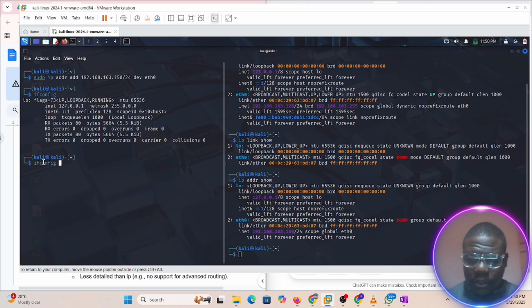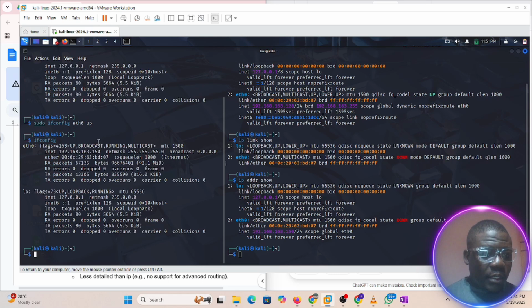So what we'll do now is ifconfig, then up. Let's bring this back to life. Then we can now do ifconfig to see. Now, if you look at it, it has changed. So this is the aspect of you changing your IP address. This is you literally changing your identity.